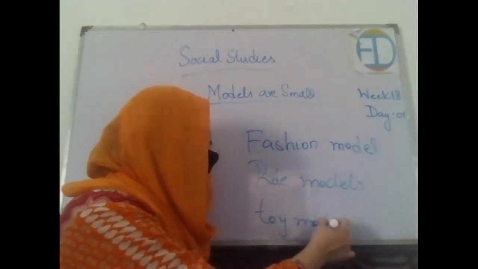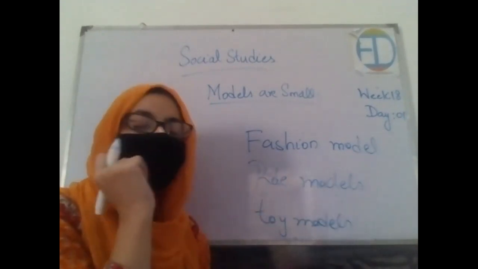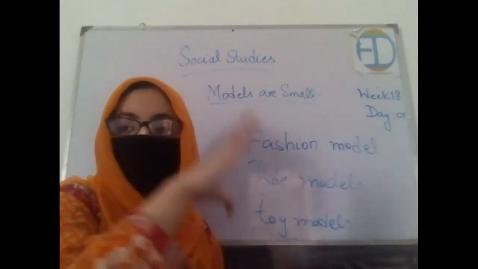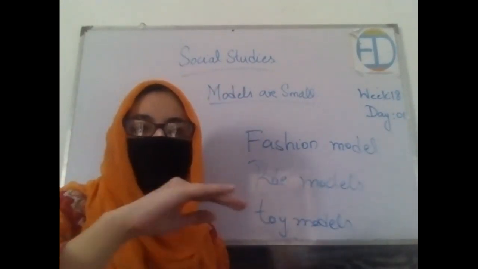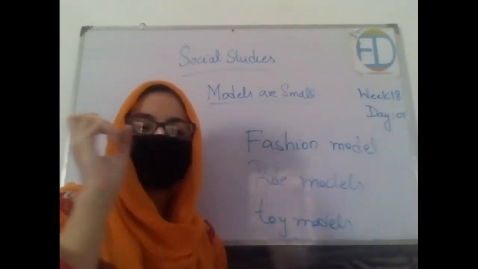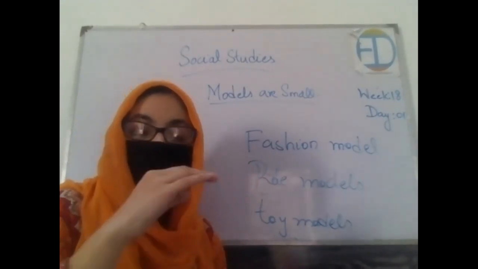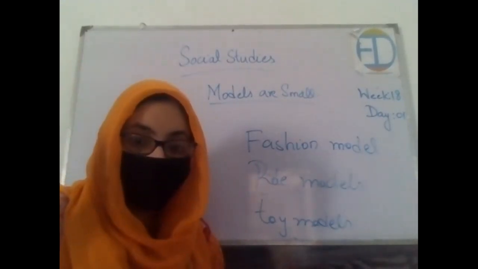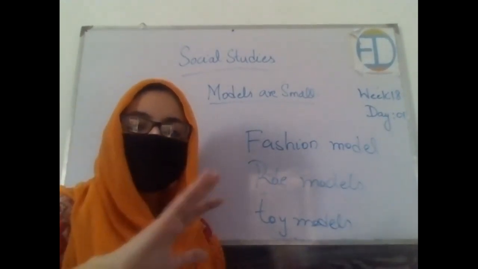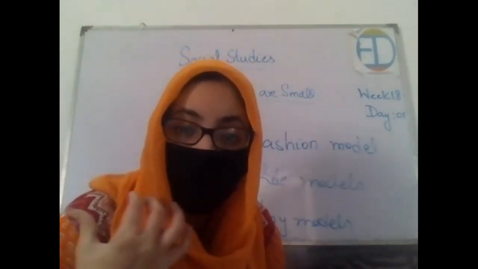Toy models, as I told you. Then there are some doll houses. How many of you have seen a doll house? Okay, a doll house is again a representation of a house, in which you have a two-story house, a bedroom, a kitchen, a dressing room, a dining room, everything, right? So it is basically the representation of your house or any other house, right? So it tells you how a house looks, or what things are included in a house, right?